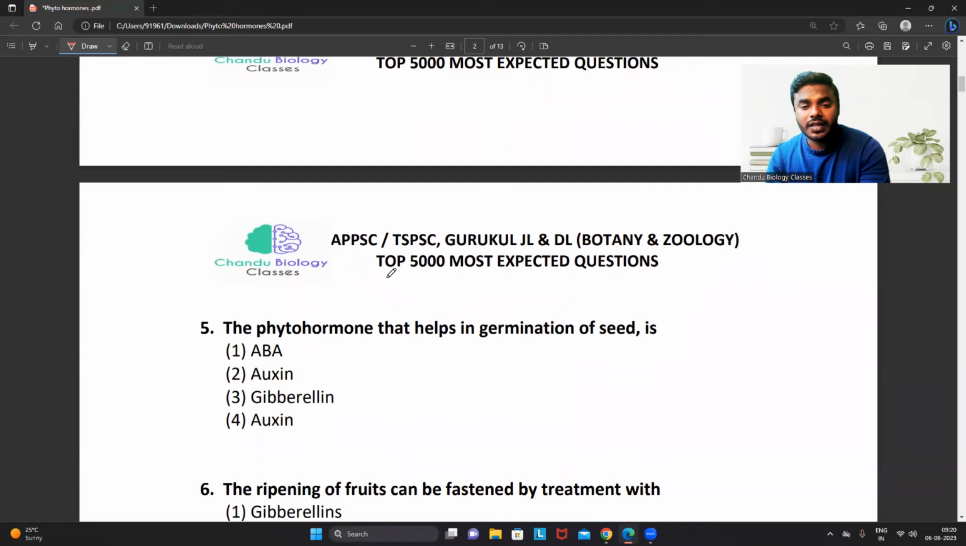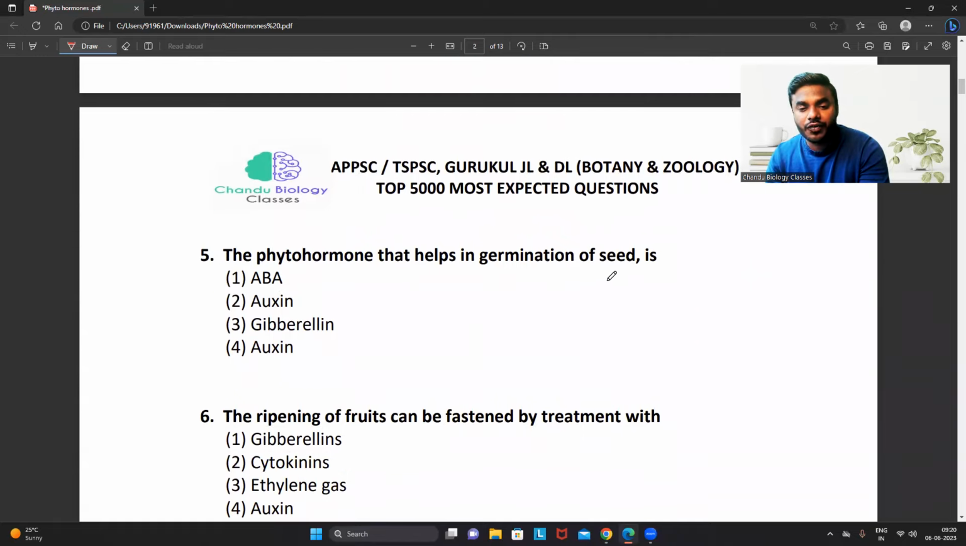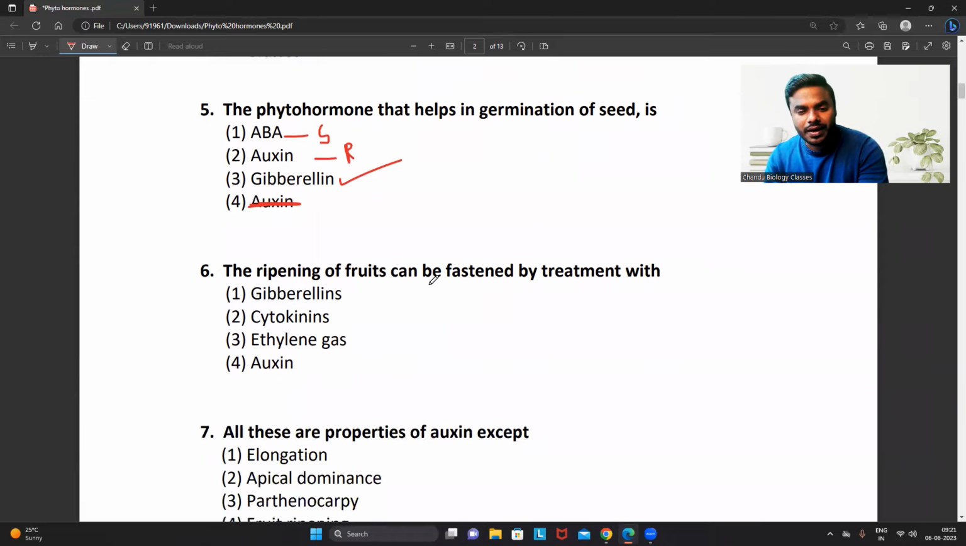Question number 5. The phytohormone that is helpful in the germination of the seed. Always remember, which is the gibberellin. Abscisic acid is a stress hormone. Auxin is a rooting hormone. Gibberellin is the only hormone involved in the seed germination.